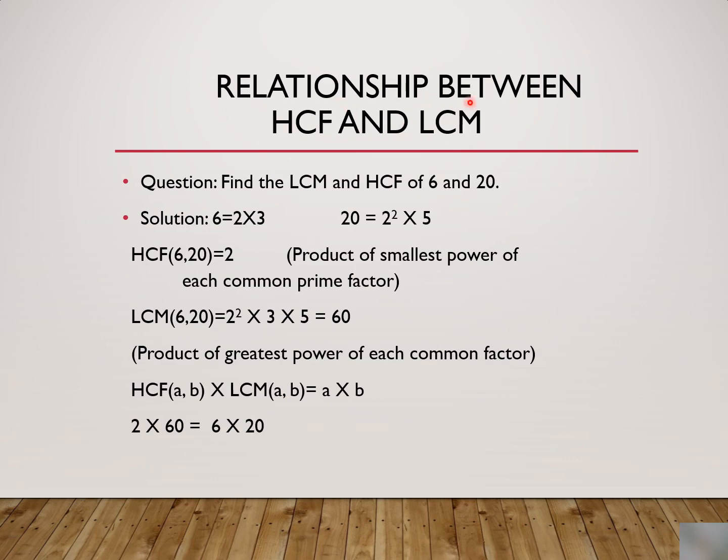Now we are going to discuss some relationship between HCF and LCM. Find the LCM and HCF of 6 and 20. Right? So 6 can be written as 2 into 3 and 20 can be written as 2 square into 5. So the HCF of 6 and 20 is the product of the smallest power of each common prime factor. The common prime factor 2 is here and the smallest power is 1 only. So HCF is 2. LCM is actually the product of the greatest power of each prime factor. The greatest power of 2 is 2 here, of 3 is 3 here, and of 5 is 5 here. So LCM is 60.